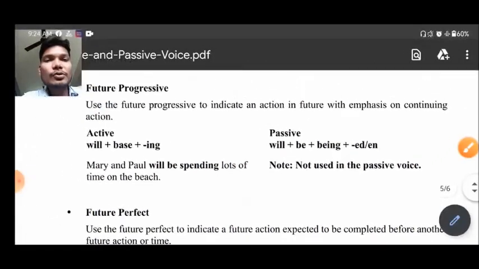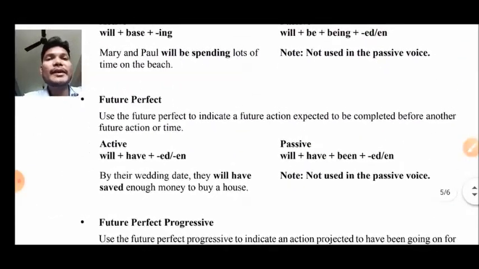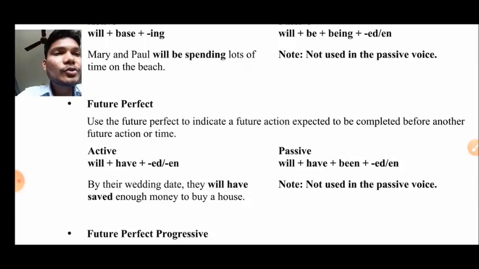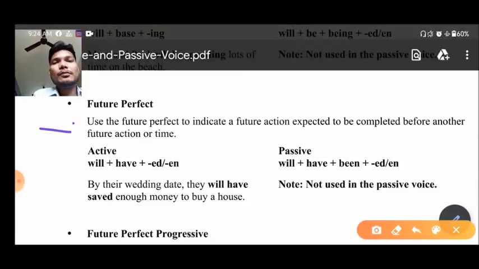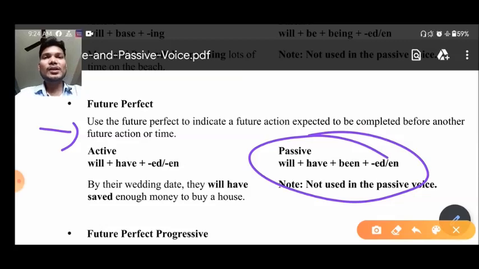Now let us come to our next tense, future perfect tense. So when to use future perfect tense? You can see here that we use the future perfect to indicate a future action expected to be completed before another future action or time. We have discussed this tense, but we haven't discussed the passive voice for this tense. So simply, this tense does not have any passive voice, but let us take an example of active voice